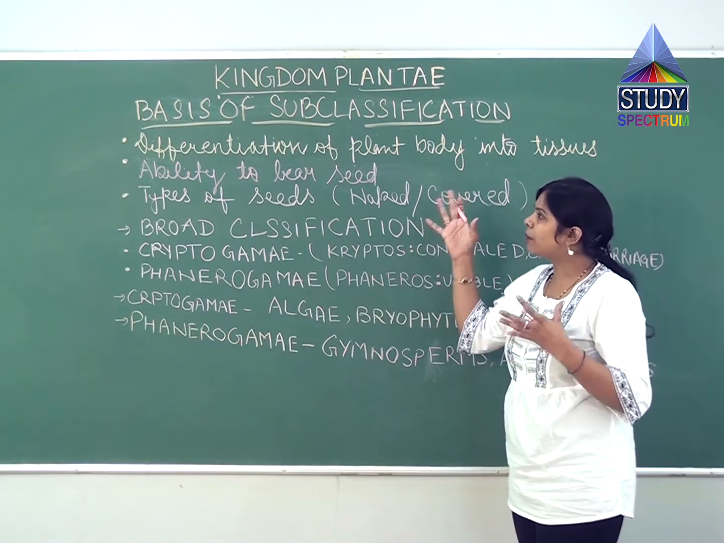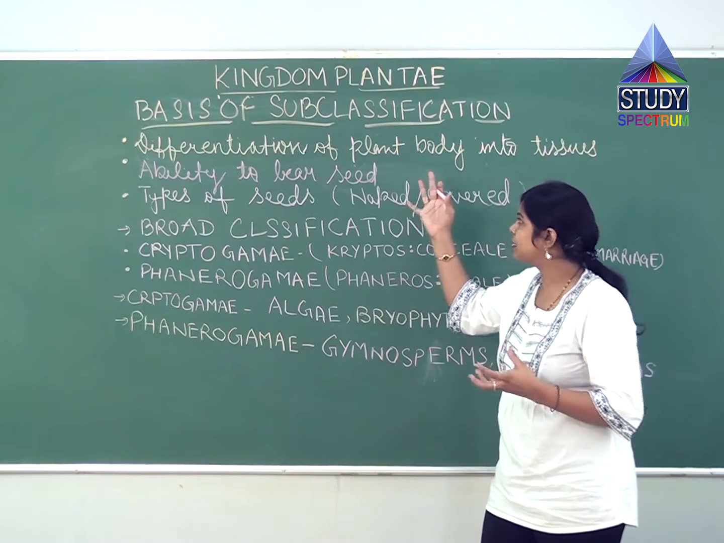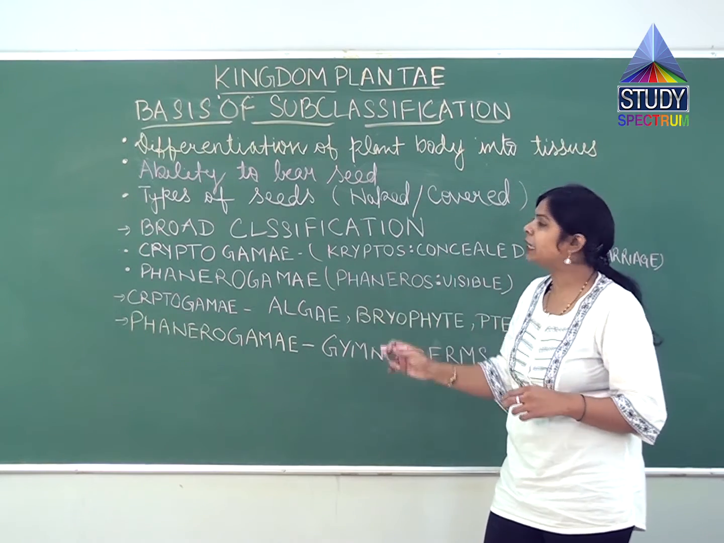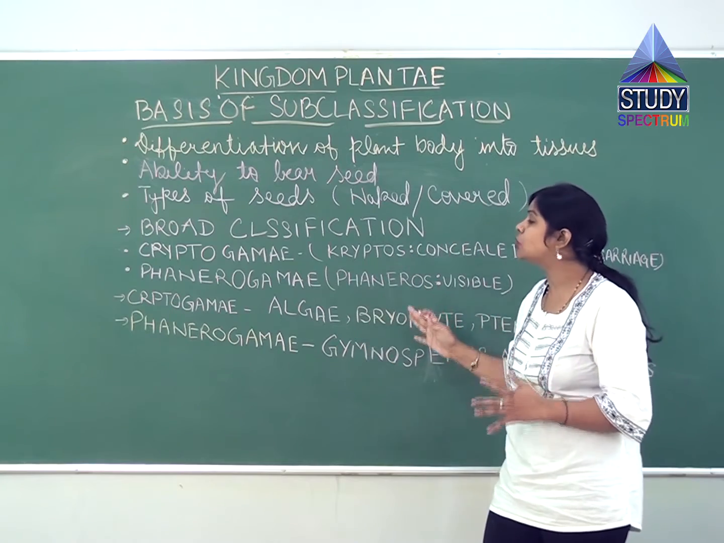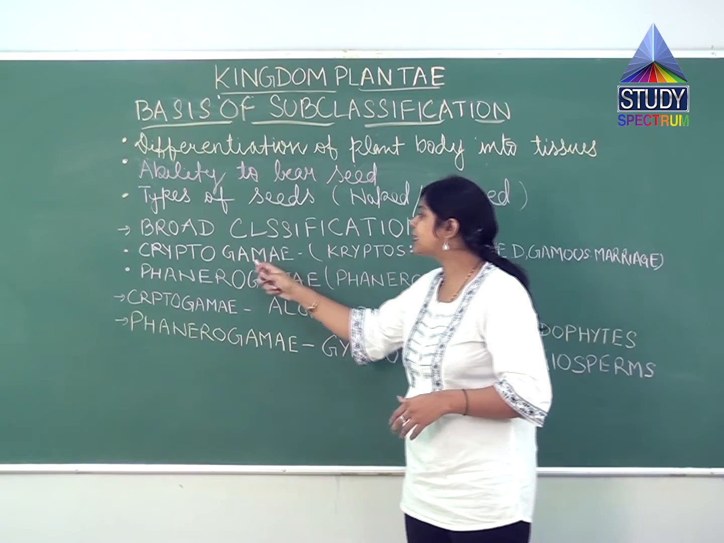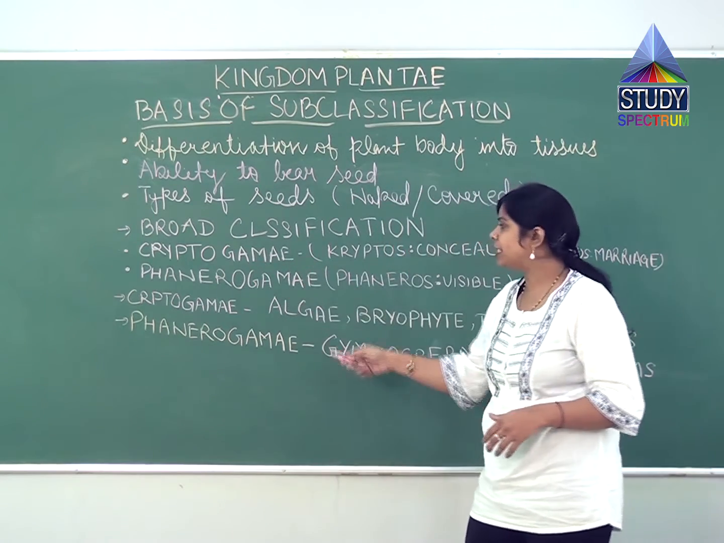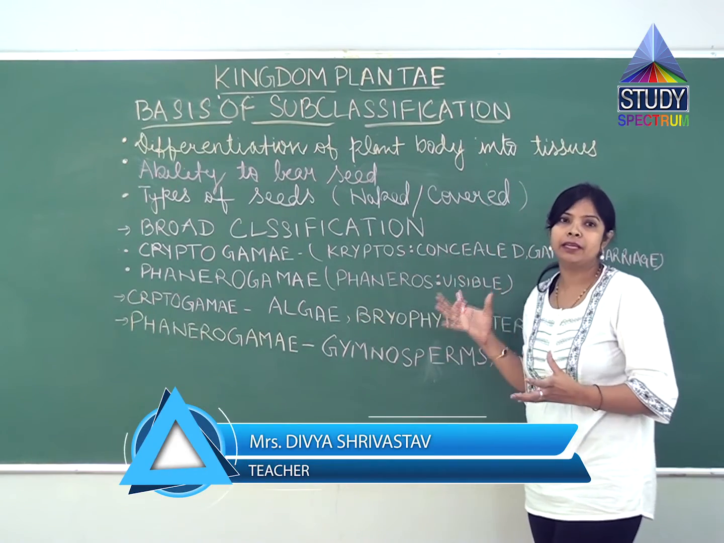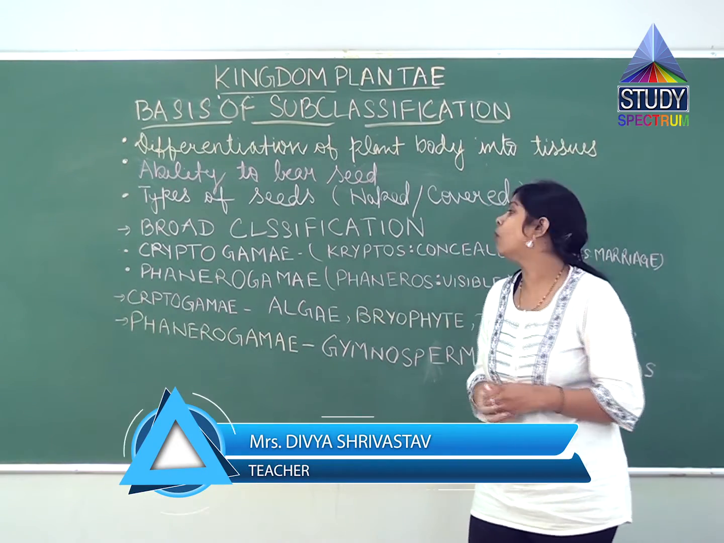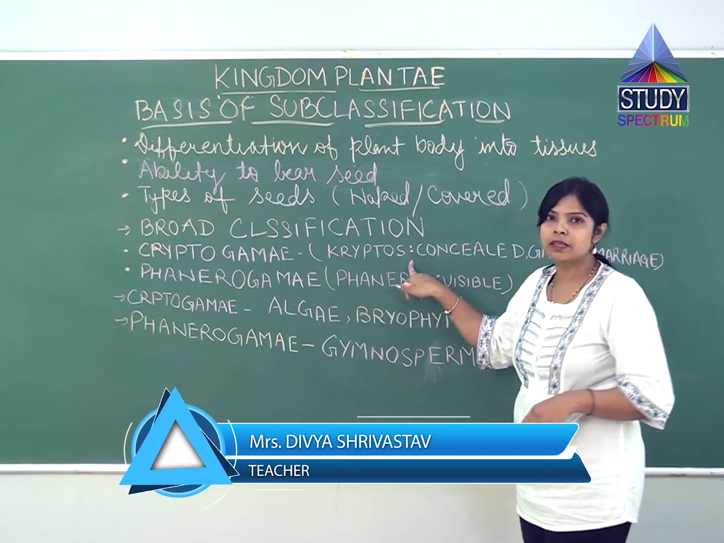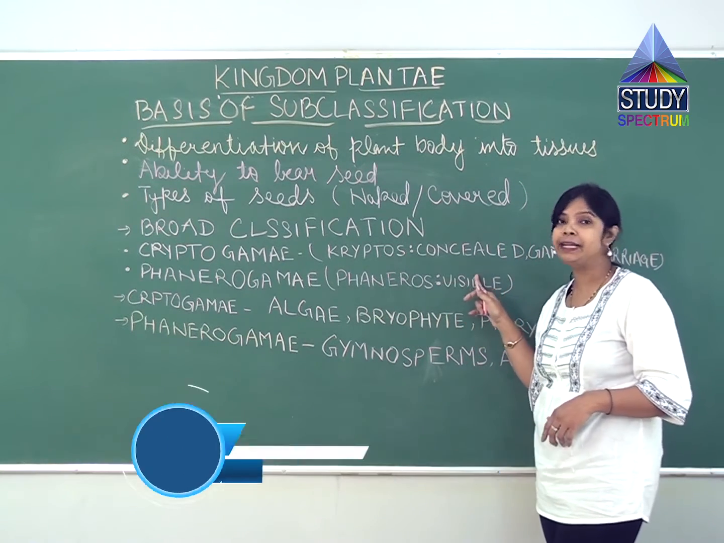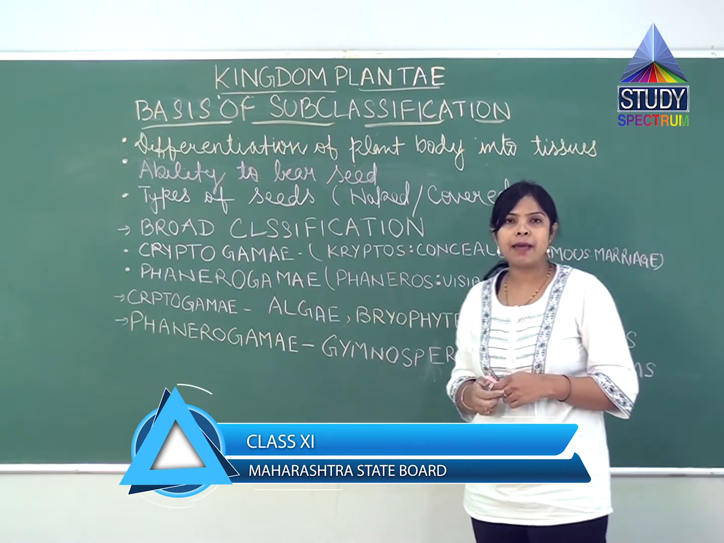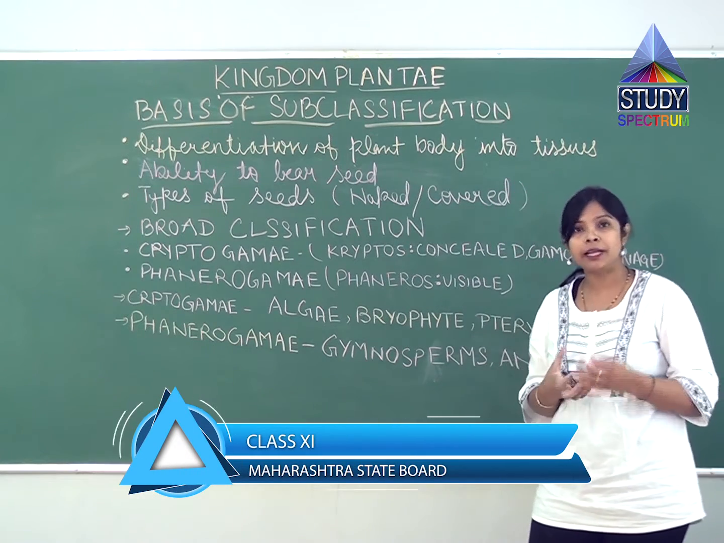So it was some basis of the classification, sub-classification of the plant. So now students, broadly plants are classified into two groups. One is cryptogamy and another one is phanerogamy. If we talk about cryptogamy, what is the meaning of crypto? Crypto means concealed and gamy means marriage, here related to the reproductive part.